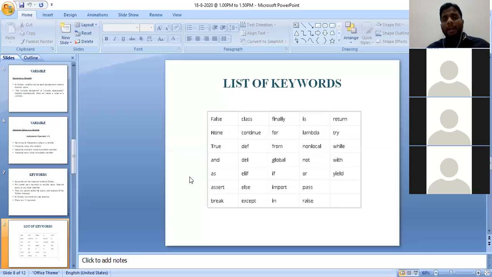So I shall provide you this particular PPT and PDF after this week. For every week there will be 4 Python classes. Immediately after the completion of the 4th class, I shall provide you the material and PPT of the 4 classes. Then you all make sure these are the keywords.